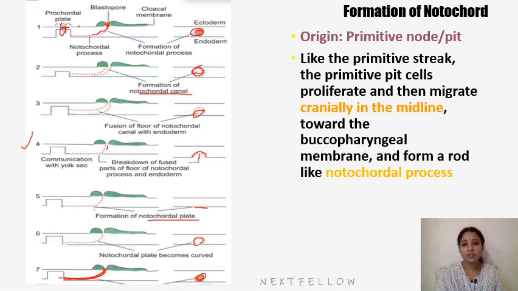I'll just repeat the development once. In notochord formation, the epiblast cells at the floor of the amniotic cavity in the blastopore region, that is the primitive pit, form the notochordal process, which later forms the notochordal canal and fuses with the endoderm to form the notochordal plate. So we can see here it forms the notochordal plate.